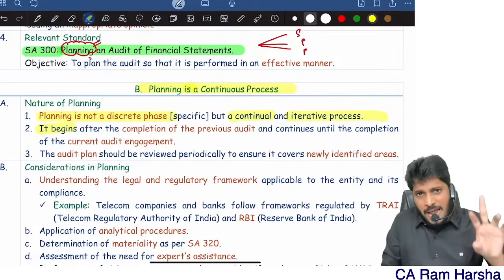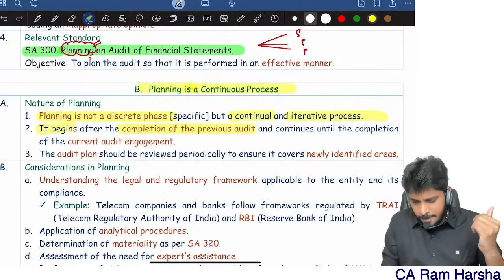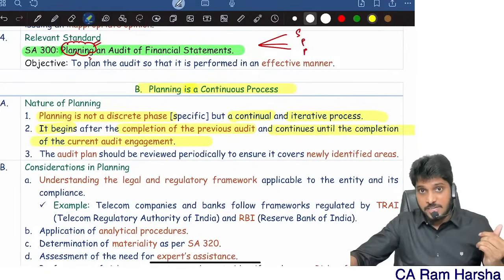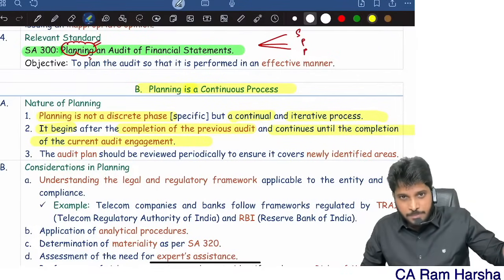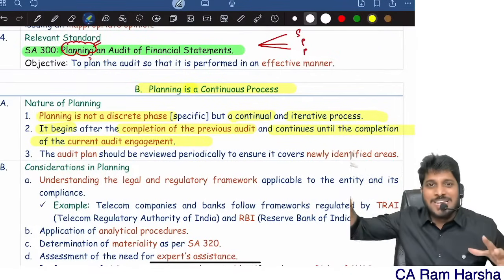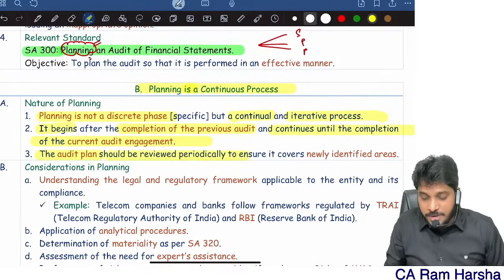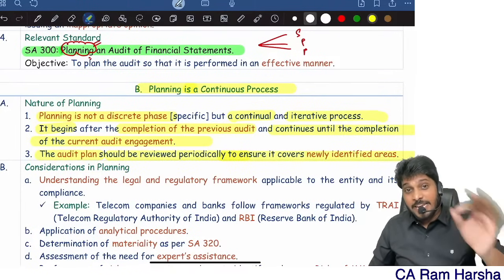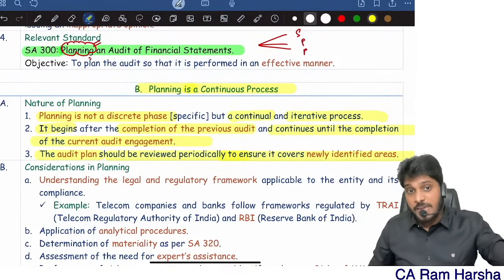So generally, planning begins after completion of the previous audit and continues until completion of the current audit. Once I complete the previous audit in the same company, I will immediately start working on the next year's audit. Then the audit plan should be reviewed periodically to ensure that any newly identified areas will not be missed.